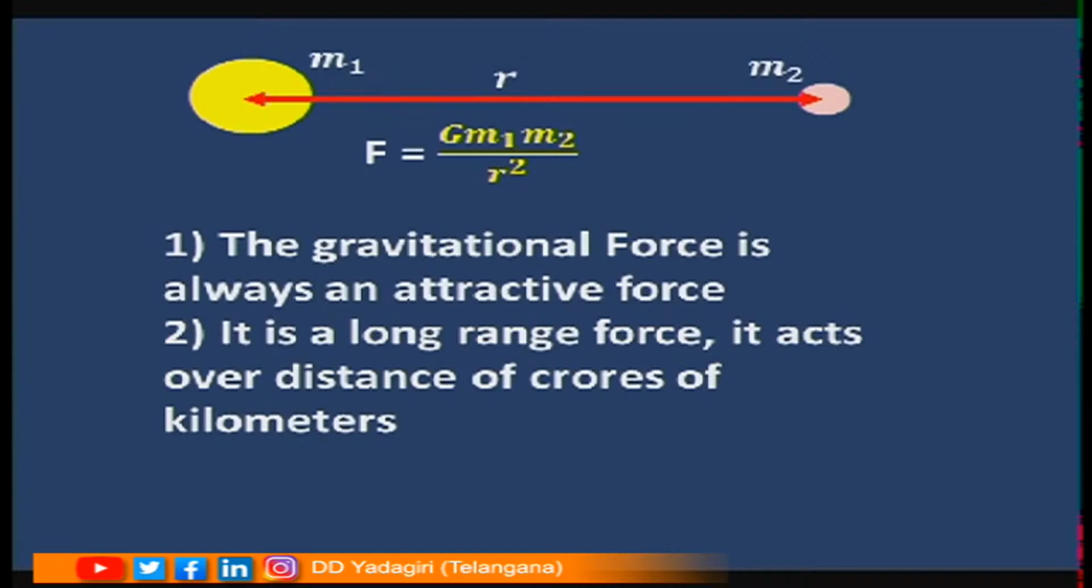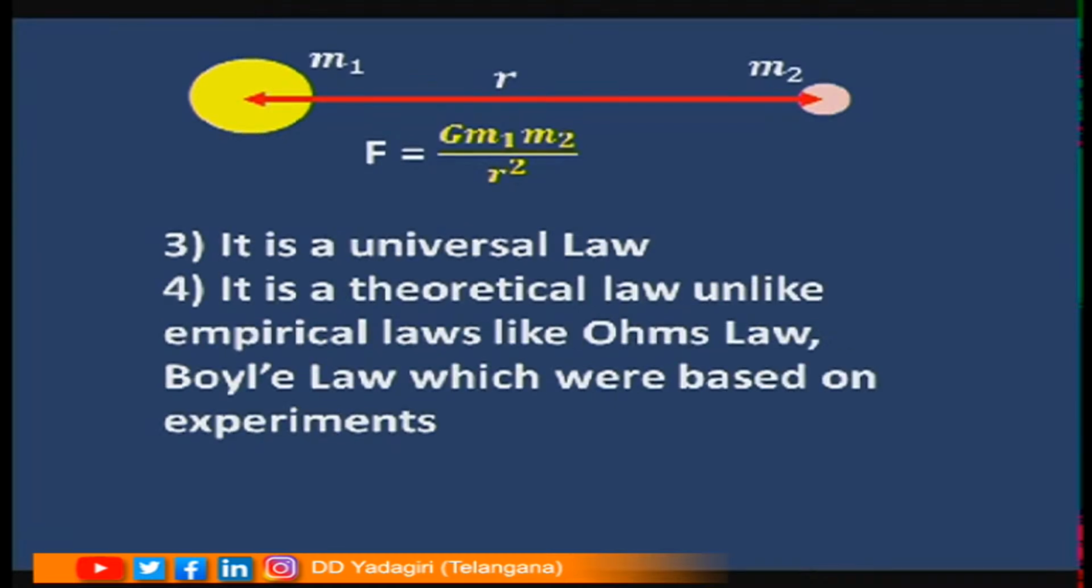The gravitational force is always an attractive force. It is a long range force. It acts over distances of crores of kilometers. It is a universal law. It is a theoretical law, unlike empirical laws like Ohm's law, Boyle's law, which were based on experiments. Empirical law is made from the observations. We do experiments, we record, we see the observations, and based on those